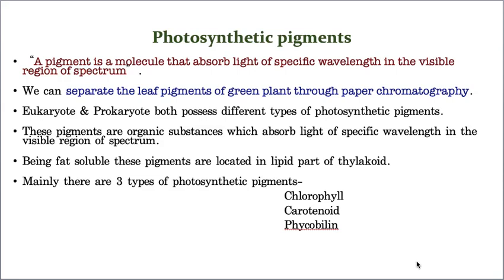Visible light ranges from 400 to 700. Chlorophyll A has one capacity, meaning it can absorb the light present in the visible spectrum up to some extent. Chlorophyll B has its own capacity. Carotenoids have their own capacity. Phycobilins have their own capacity. Like that, every molecule has its own capacity to absorb visible light.